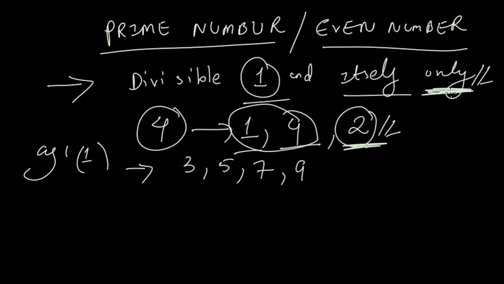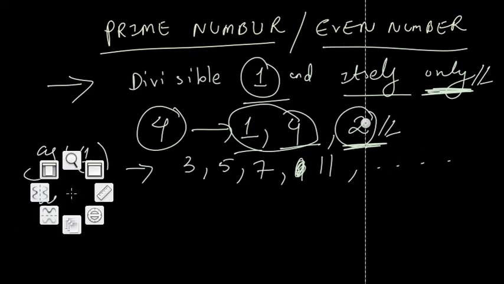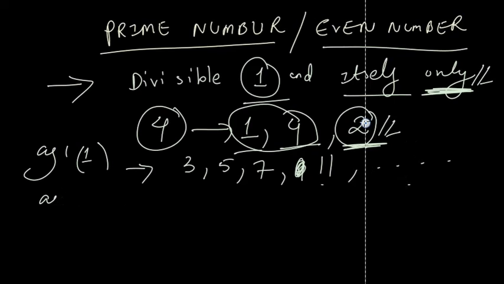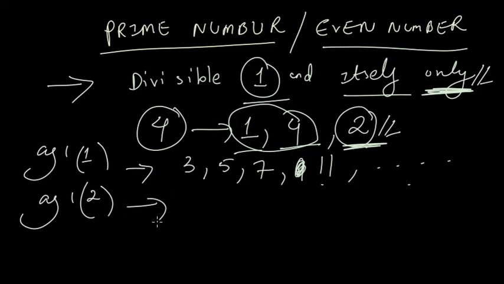It can be 11, 13, 17 and so on. The second move is an even number but not a prime number, which is 4. The third move is a prime number as well as an even number, which is 2.